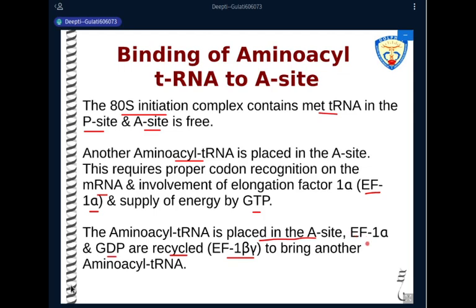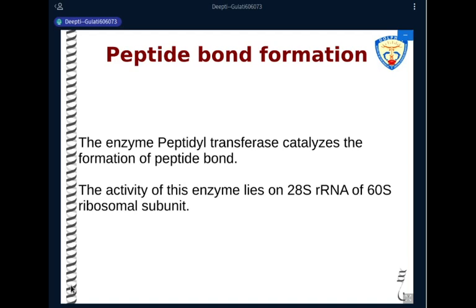We again get EF1 alpha and a GTP molecule. It will again go and start looking for another aminoacyl tRNA. And the cycle will continue until a stop codon reaches the A site. So the cycle is known as an elongation cycle or the reaction cycle.